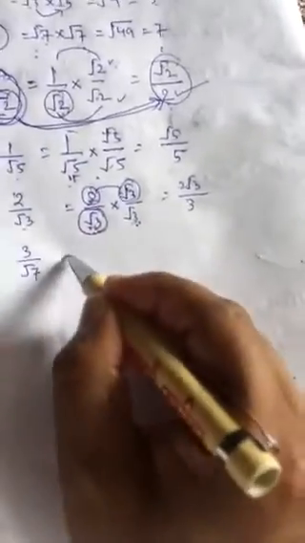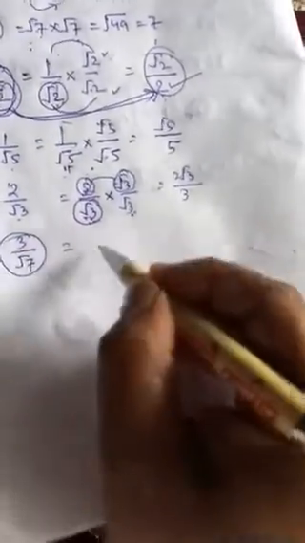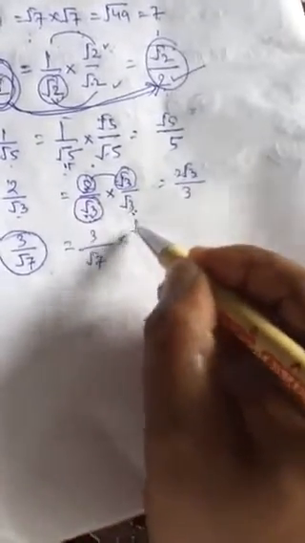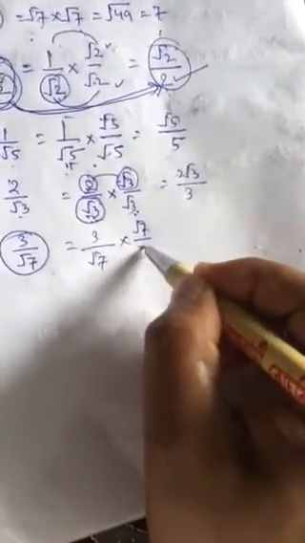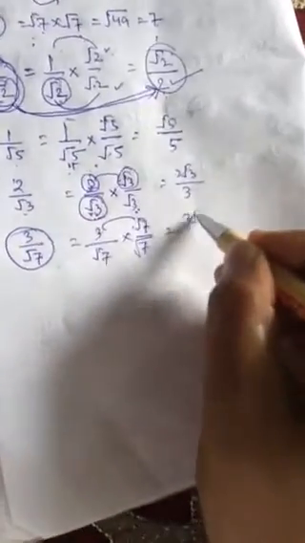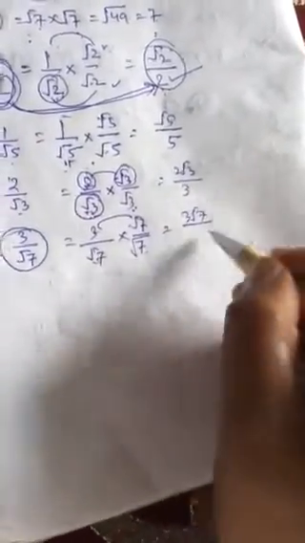Now from here also you can remove the denominator, 3 by root 7. If you multiply root 7 by root 7, 3 times 1 is 3 root 7, and 3 root 7 by root 7 times root 7. So this is how we convert.